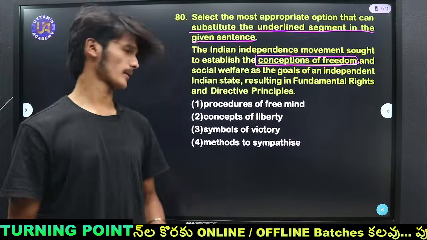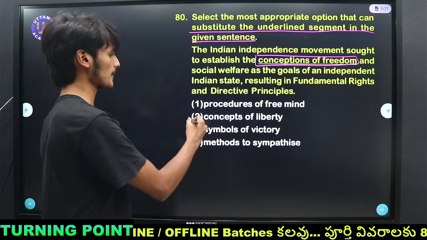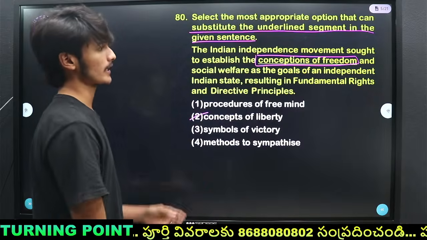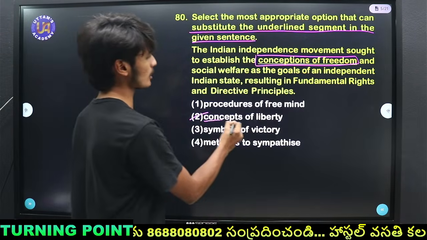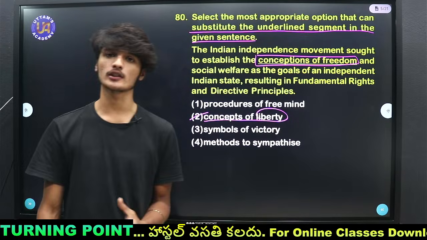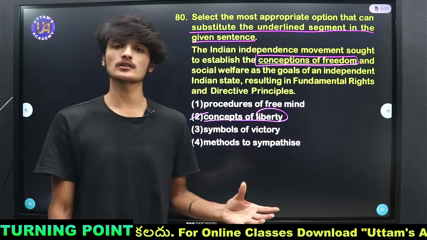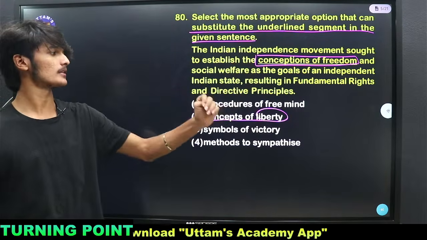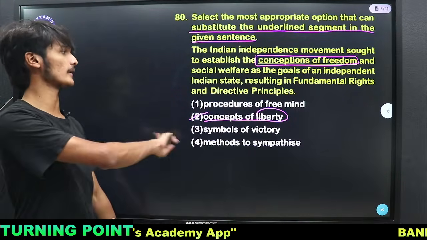Coming to the answer, we have option 2 as the right one. Conceptions of freedom can be replaced by concepts of liberty, because liberty means the ability to make our own choices and decisions without others' help or suggestion. So conceptions of freedom can be replaced with concepts of liberty.